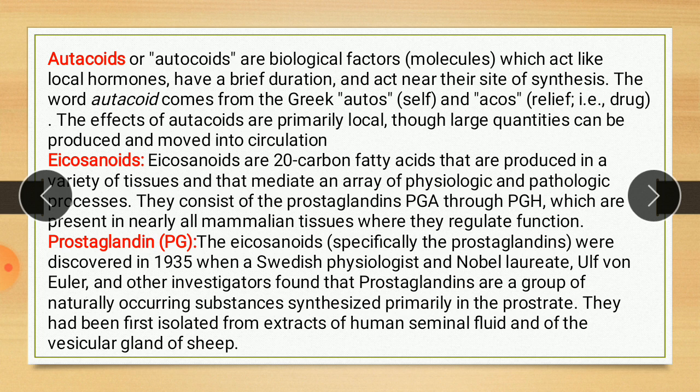They were first isolated from the extract of human seminal fluid and the vesicular gland of sheep. The name is given because it was thought that it is secreted from the prostate gland. Therefore the name prostaglandin. So it is one type of autocoid or eicosanoid.